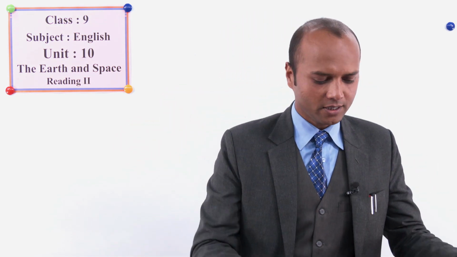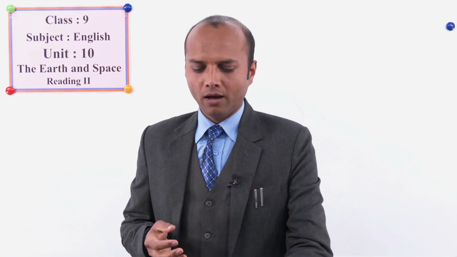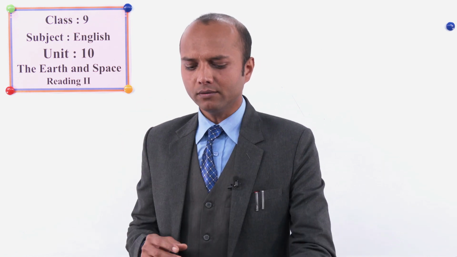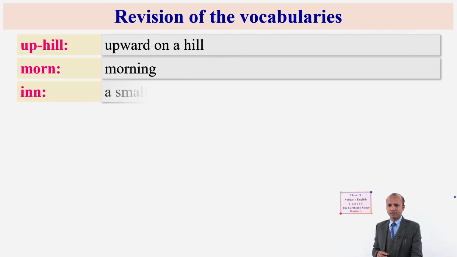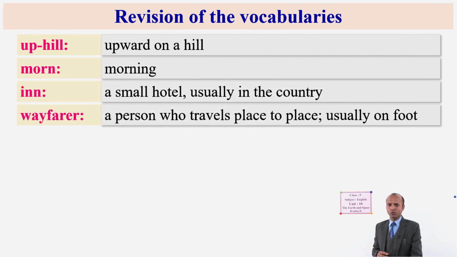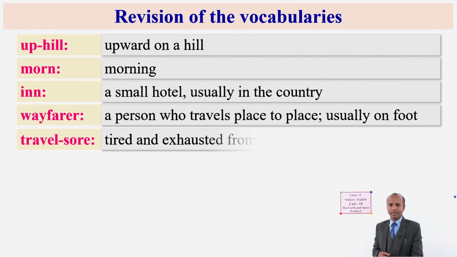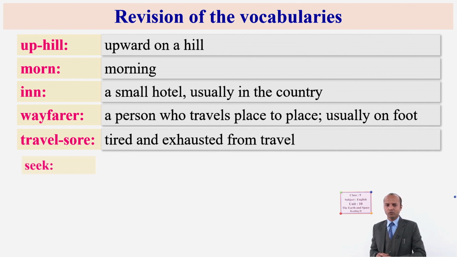Dear students, you did a wonderful job guessing the correct meanings. Let's discuss shortly. I would like to summarize the vocabs. Look, these are the words that we have just discussed. Uphill, upward on a hill. Morn, morning. Inn, a small hotel, usually in the country.